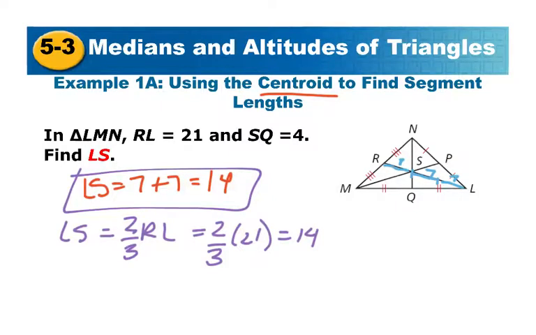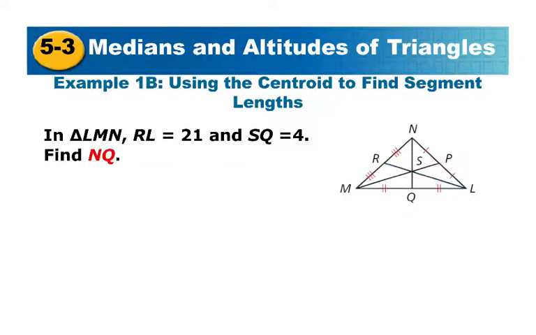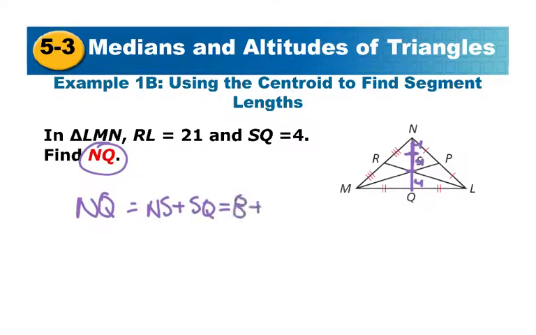This same picture is on the next one, but now they want you to find NQ. So NQ is this middle piece, and they're saying that SQ is 4. Well, if SQ is only 1/3 of this, that means that up here there's another 4 and another 4. So each of these is broken up into 3 pieces. If we want NQ, all we need to do is add NS and SQ, and NS is 8 and SQ is 4, so we have 12.